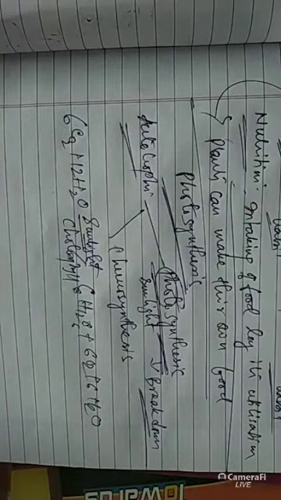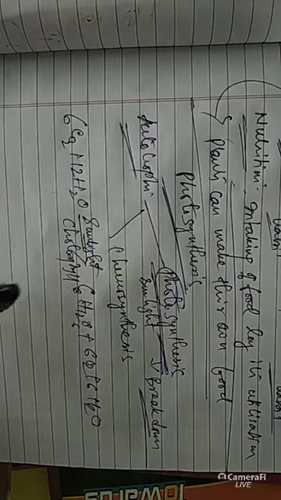By which procedure does photosynthesis take place in the plant's body? There is one equation: 6CO2 plus 12H2O, in the presence of sunlight and chlorophyll, gives C6H12O6 plus 6O2 plus 6H2O. So this is the basic chemical equation of photosynthesis.